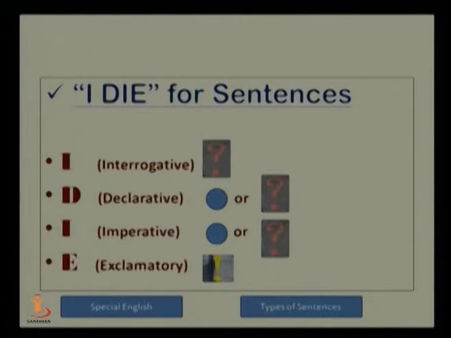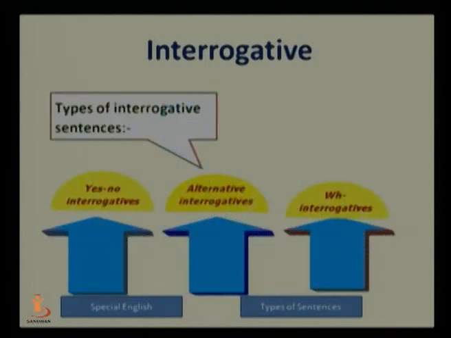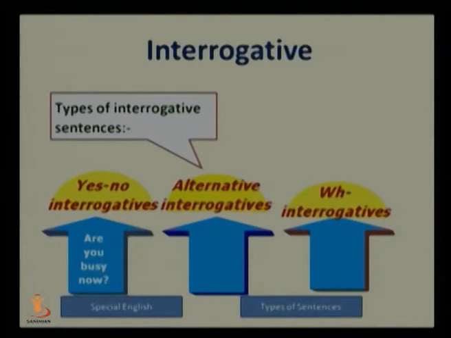Interrogative sentence ends with a question mark. Declarative sentence ends generally with a full stop and sometimes with an exclamation mark. And imperative sentence ends with a full stop, and exclamatory with an exclamation mark. Interrogative sentence asks a question and ends with a question mark. There are three types of interrogative questions: yes no interrogative questions, alternative interrogative questions, and finally WH interrogative questions.